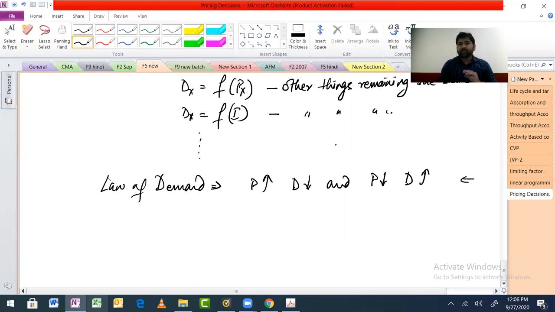Law of demand: price increases, demand decreases; price decreases, demand increases. There are exceptions to the law of demand, right?